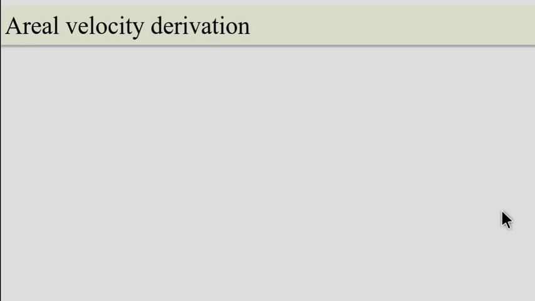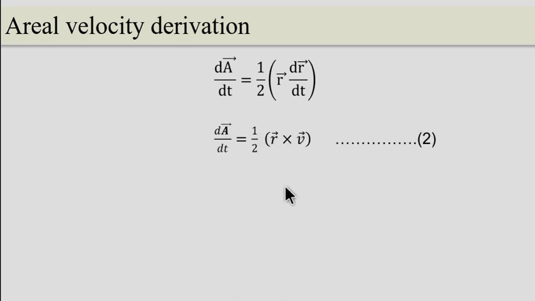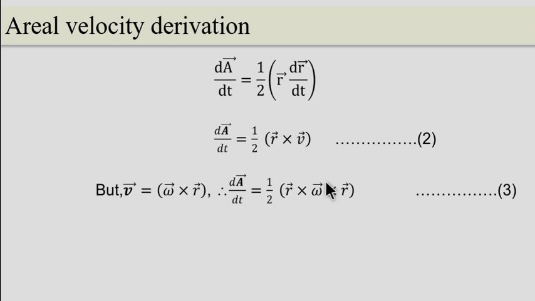Now this becomes dA by dt is equal to half into r cross dr by dt. Now this is nothing but the velocity of the particle at point A. We know that the angular velocity can be defined in terms of linear velocity v and the radius of a circle.